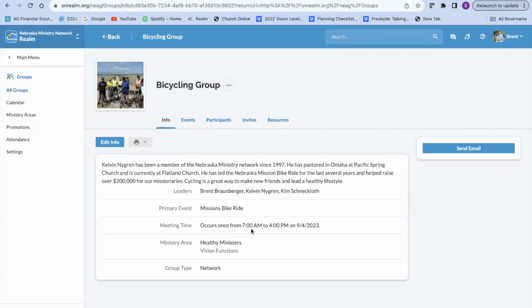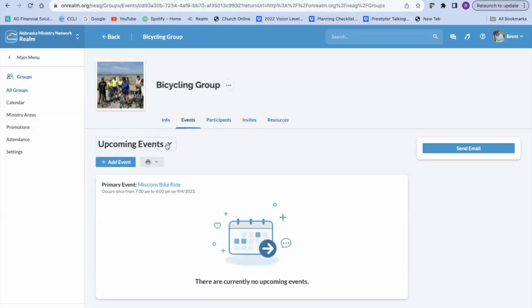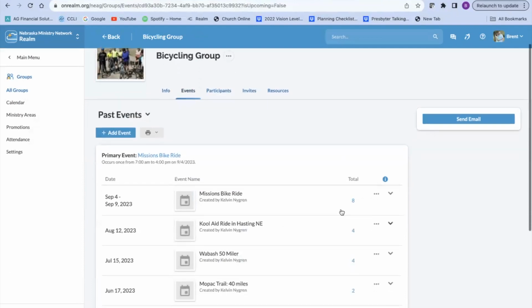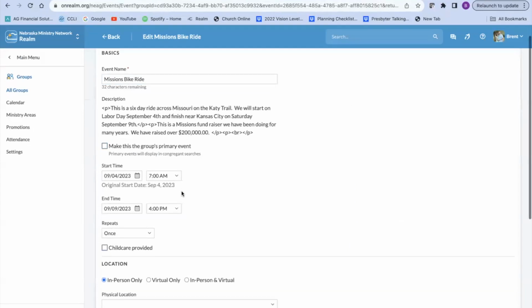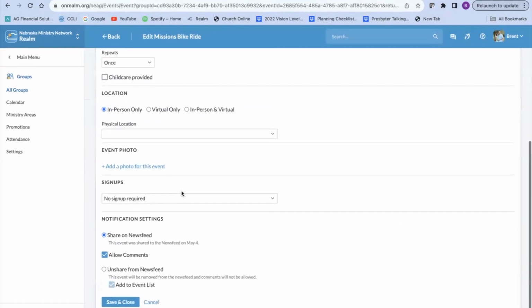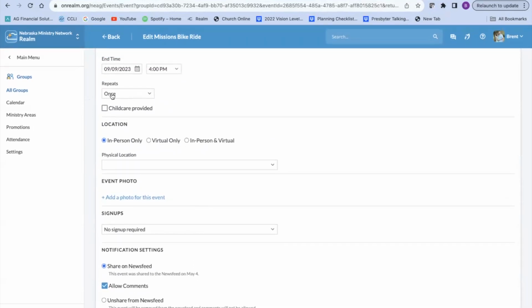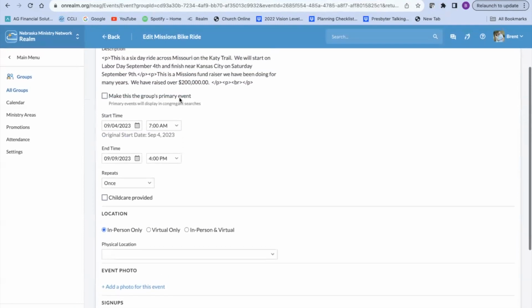Primary event. You'll notice it occurs once. That is populated by how you go into your events here. So since it was a past event, we'll go show past events. It shows it here, and we can go in and edit that group. You'll notice that this is selected right there. Make that the primary group. So when that is selected, it populates it, and it says we'll repeat once.